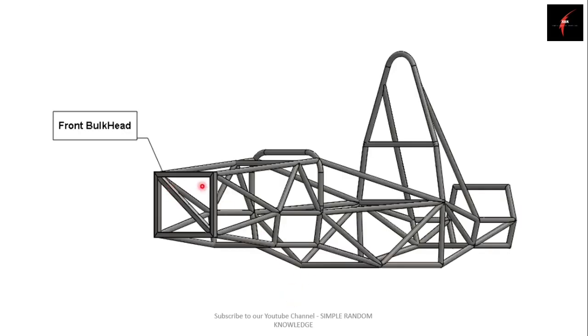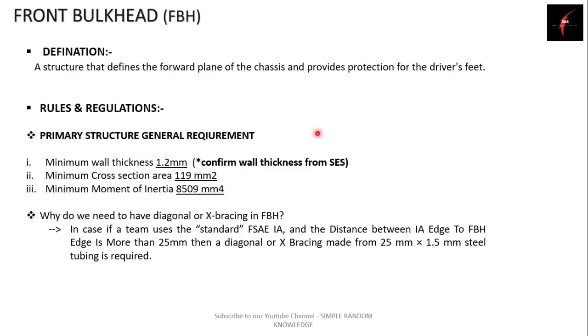So if the distance of your impact attenuator edge to the front bulkhead topmost surface is more than 25 mm, then you need to have a diagonal bracing or X bracing in your front bulkhead. So this was about the front bulkhead.